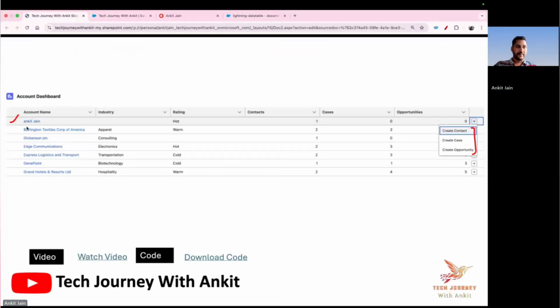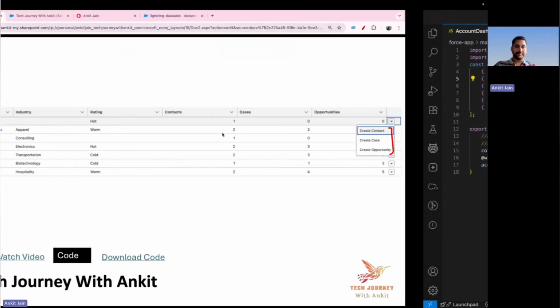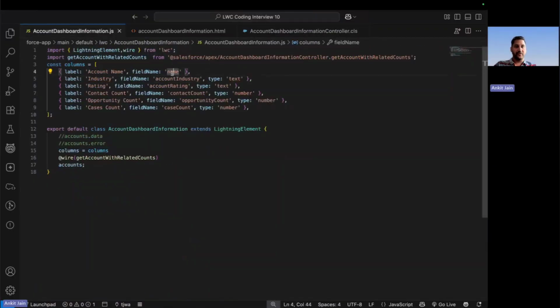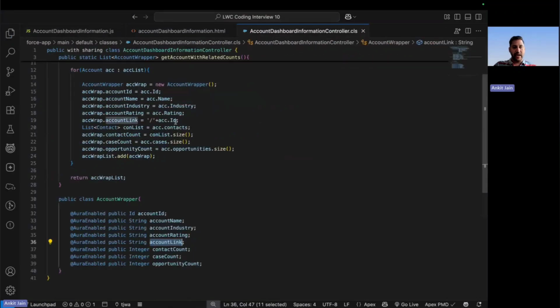So to come up in the form of a link, what is the field name that we have defined? The field name that we have put up here is the account link. So here I put the field name as the account link. But what is the content that we have in the account link? We have the ID, but what we want should actually display on the UI, right?